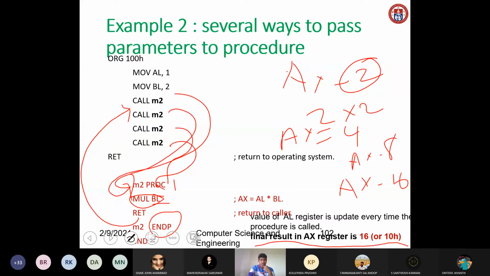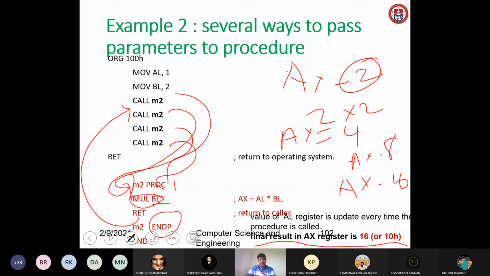Again we are calling M2. Again 2 into 2, 4. Again 4 into 2, 8. Again 8 into 2, 16. So finally the value of AX is 16. In hexadecimal, the value is 10. Finally we should indicate the end of the procedure, and finally we should indicate the end.